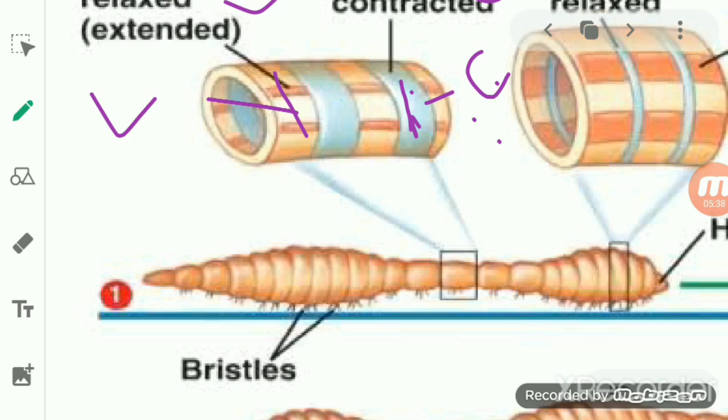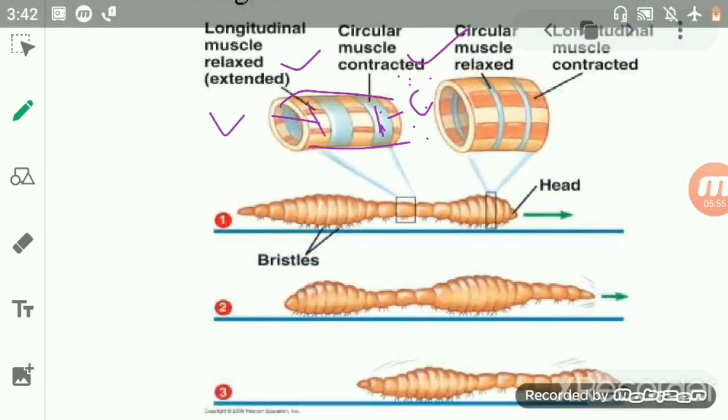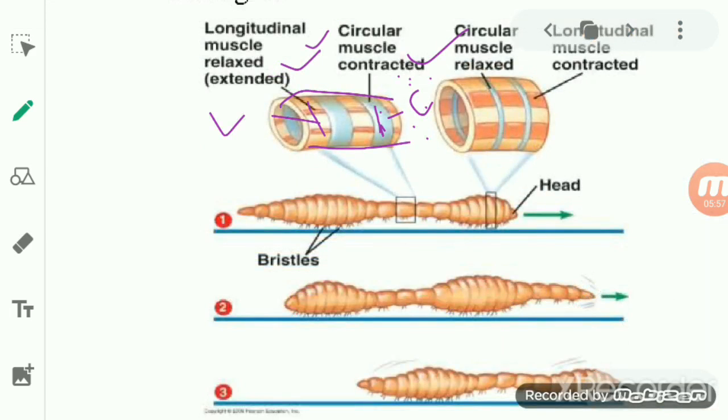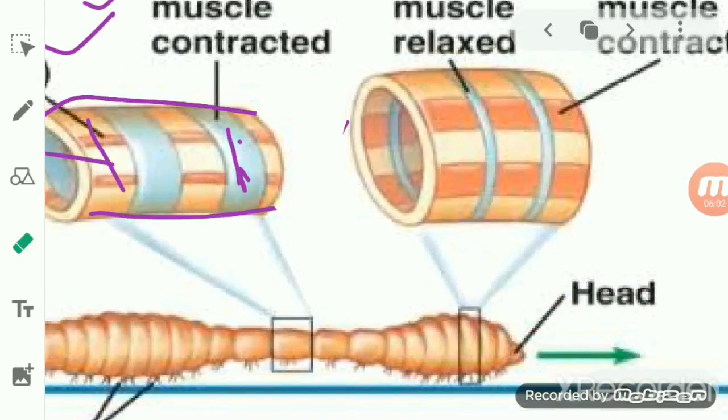Then this muscle relaxes and the longitudinal muscle contracts, while the circular muscle relaxes.